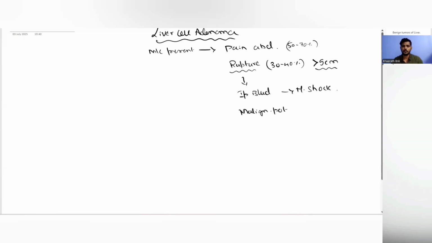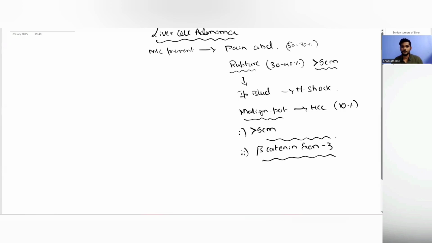This liver cell adenoma can lead to hepatocellular carcinoma in about 10% of cases, right? Again, the risk of malignancy is increased if, one, the size of the adenoma is more than 5 centimeters, and second, if it has a beta catenin exon 3 mutation. So beta catenin exon 3 mutation confers the malignancy potential to this liver cell adenoma. So, 30 to 40% risk of rupture and 10% risk of conversion to malignancy.